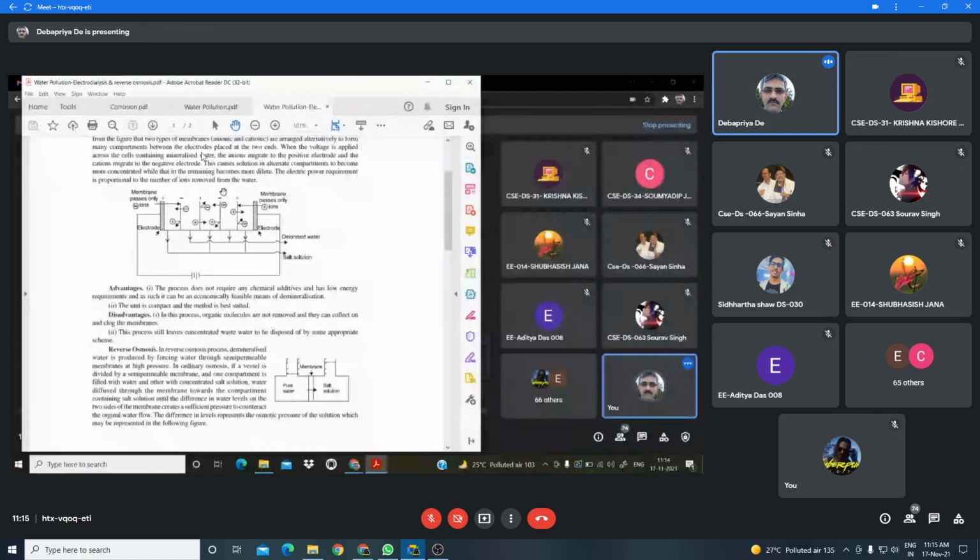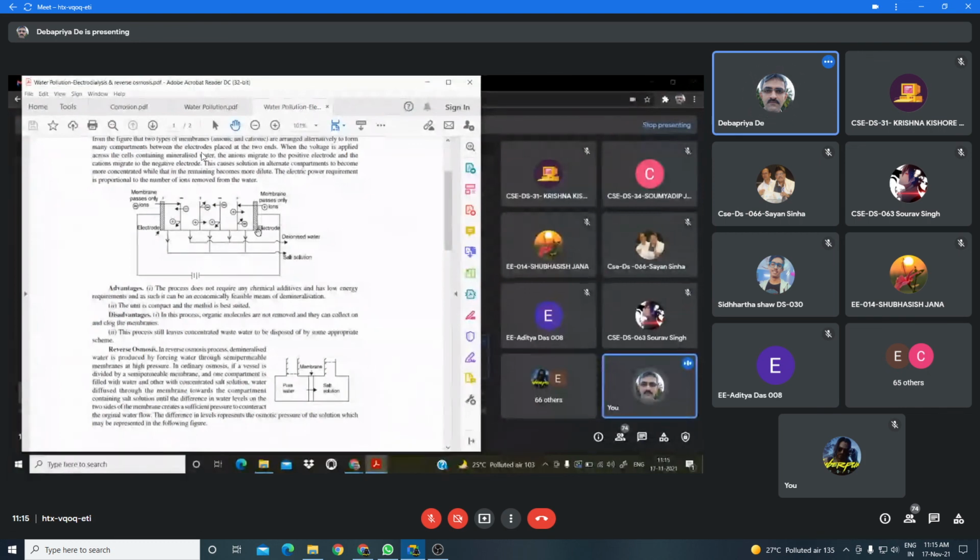This is the simple dialysis cell, and our objective is to remove both cations and anions of the salt from water. This is the positive electrode and this is the negative electrode.